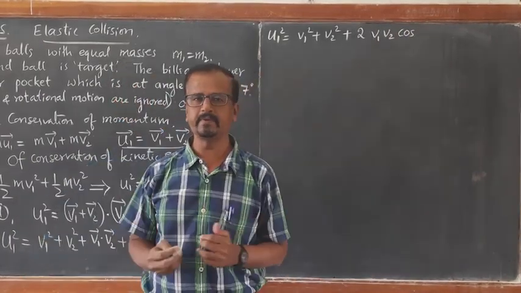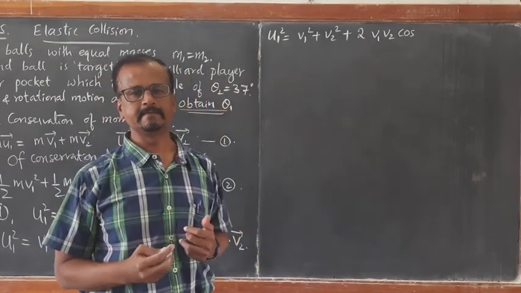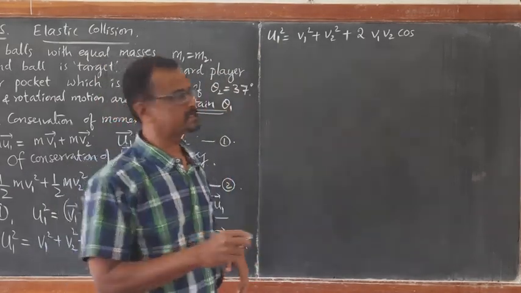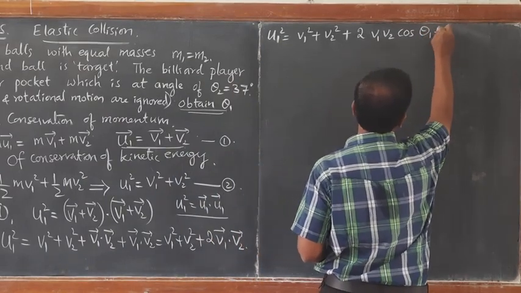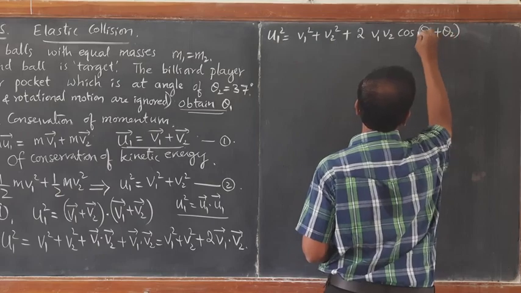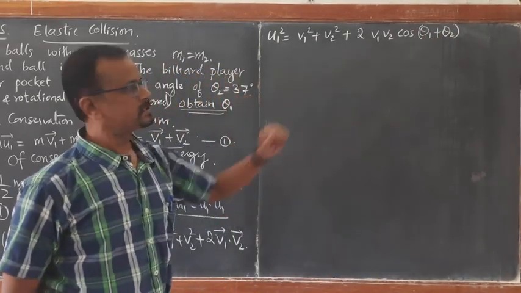What is the angle between v1 and v2? It is theta equal to theta 1 plus theta 2.